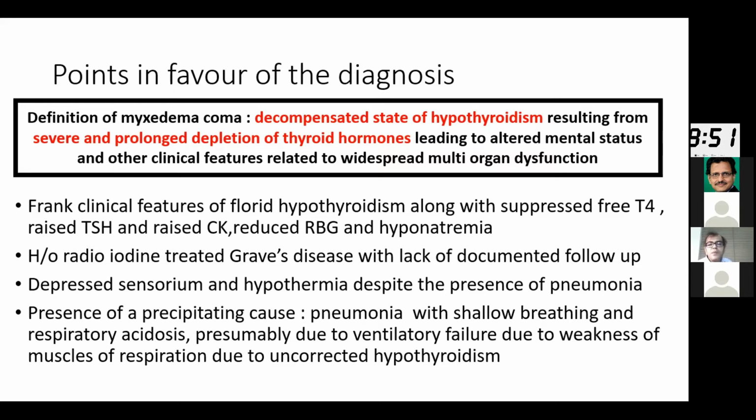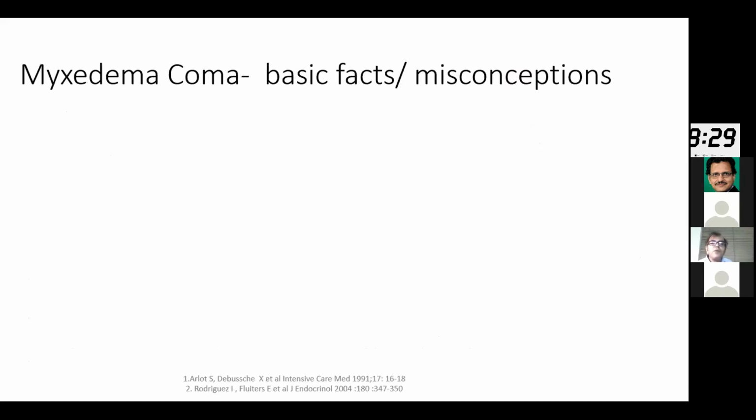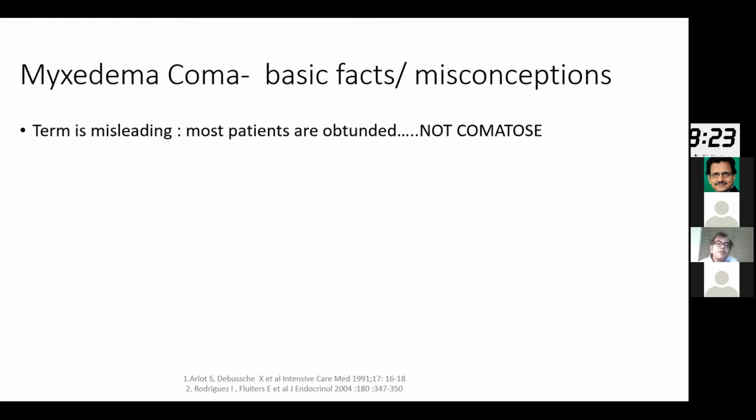And this is presumably due to the ventilatory failure, due to the weakness of the muscles of respiration. This shallow breathing and respiratory acidosis is presumably because of hypoventilation due to the weakness of the muscles of respiration, due to uncorrected hypothyroidism. So altogether, the clinical and the biochemical features that we have seen here are actually pointing towards the possible diagnosis of myxedema coma.